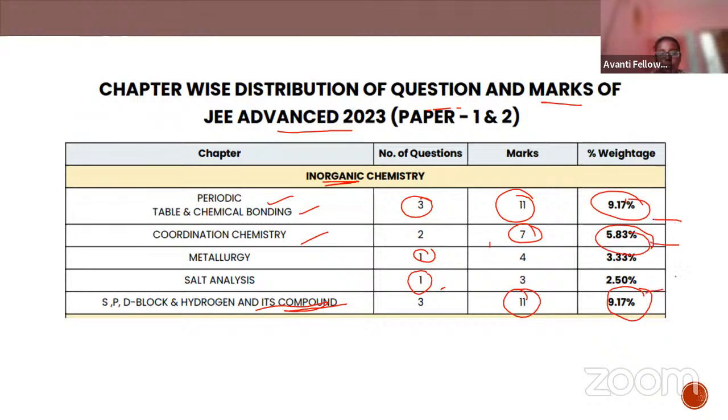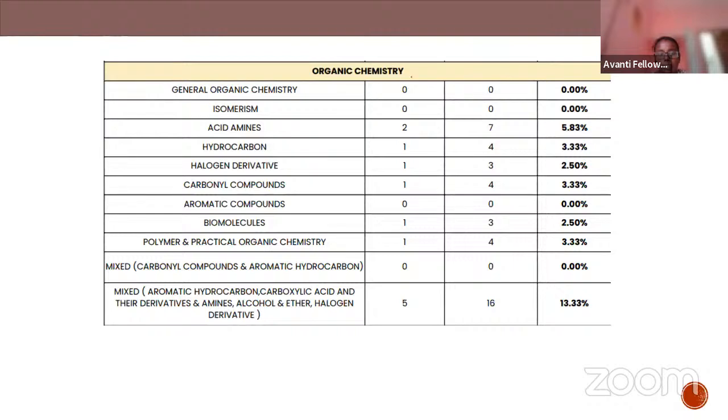Moving to the organic chemistry part, surprisingly there were no questions from isomerism. But if you know GOC, you can do all the reactions over here. So that is why the GOC concept is important. You can apply it in these parts to get the marks.